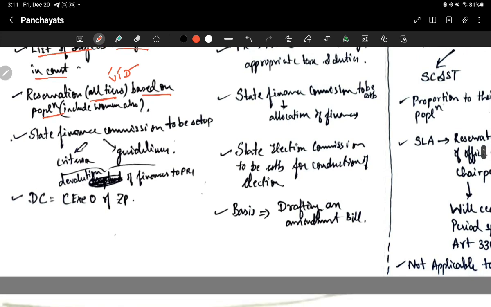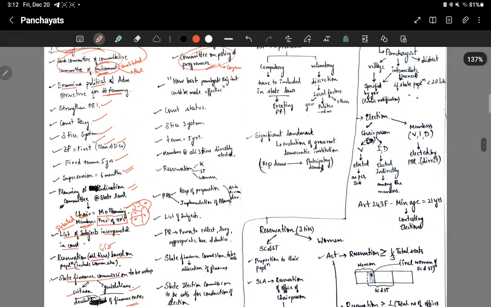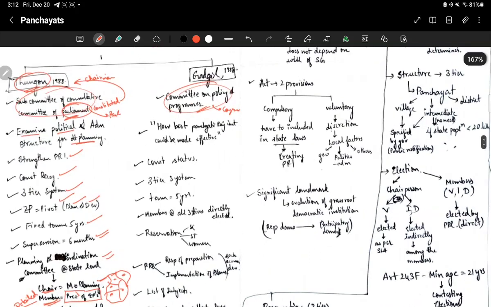Then a State Finance Commission should be established, and the State Finance Commissions will give criteria and guidelines for the devolution of finances to Panchayati Raj institutions. Then there has to be a district collector who will be the chief executive officer of the Zilla Parishad. These were the recommendations given by Thungon.